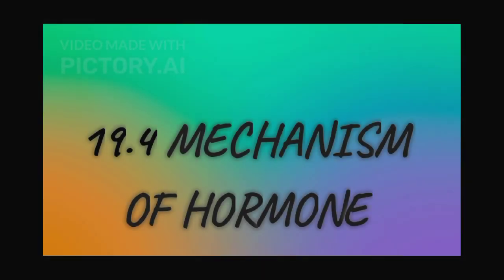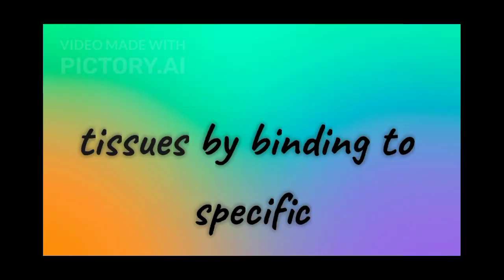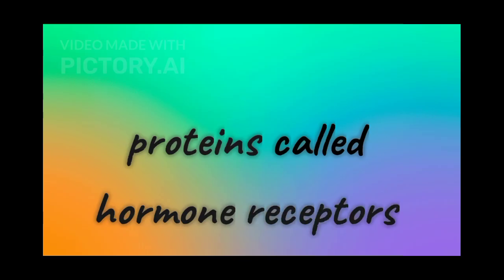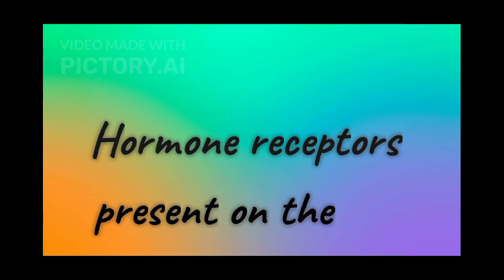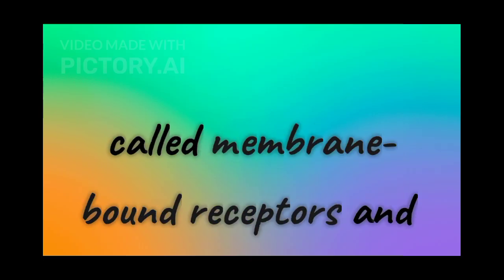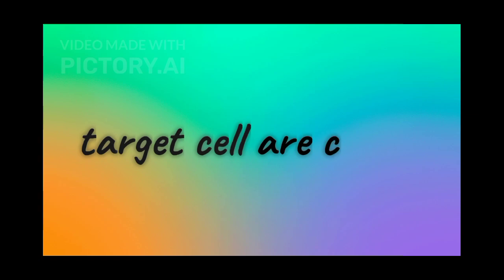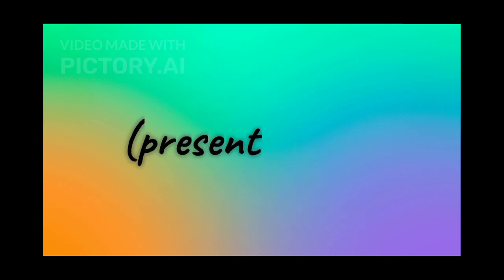19.4 Mechanism of hormone action. Hormones produce their effects on target tissues by binding to specific proteins called hormone receptors located in the target tissues only. Hormone receptors present on the cell membrane of the target cells are called membrane-bound receptors, and the receptors present inside the target cell are called intracellular receptors, mostly nuclear receptors, present in the nucleus.